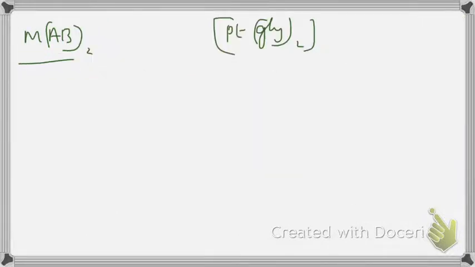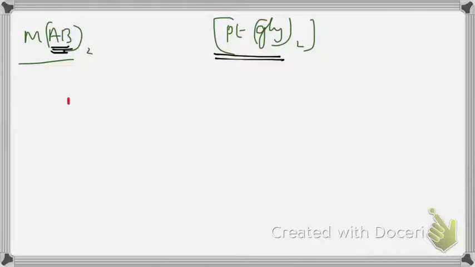Then the third one is MAB twice, where AB is a bidentate ligand and also an unsymmetrical bidentate. In the discussion about ligands, we have seen 2 kinds of ligands, symmetrical bidentate and unsymmetrical bidentate. Here you should have an unsymmetrical bidentate. Example: Pt(Gly) twice, biglycinate of platinum(II).